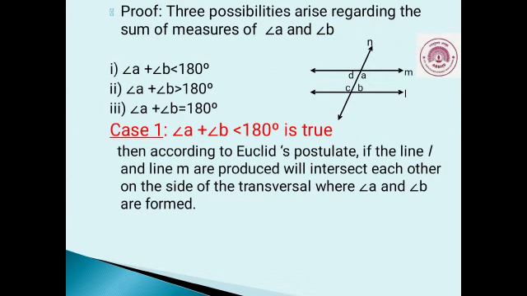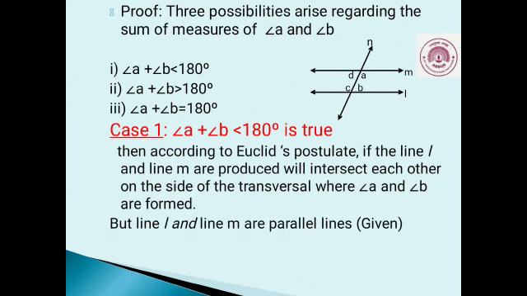It means the lines M and L are intersecting lines. But line L and line M are parallel lines. This is given. And therefore, angle A plus angle B less than 180 degrees is impossible.